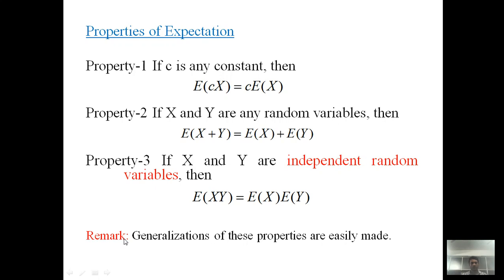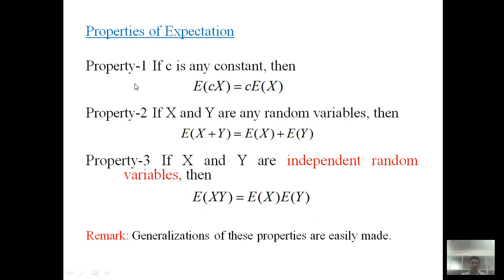Now remarks: all three properties, property 1, property 2, property 3, can be extended, and we can write down the generalized property easily. It is not necessary to consider only two variables; it may be 3 random variables, say E of X plus Y plus Z is equal to E of X plus E of Y plus E of Z. Similarly, we can write it for n variables.